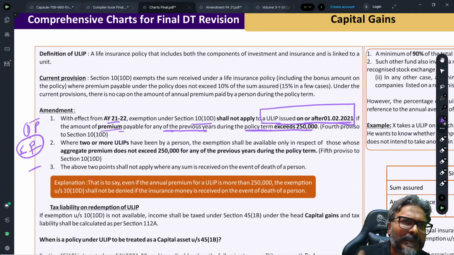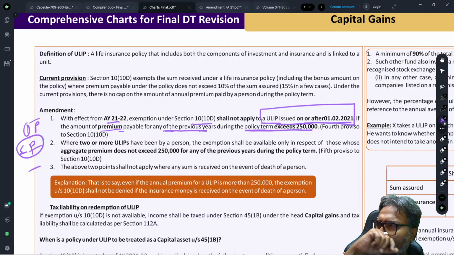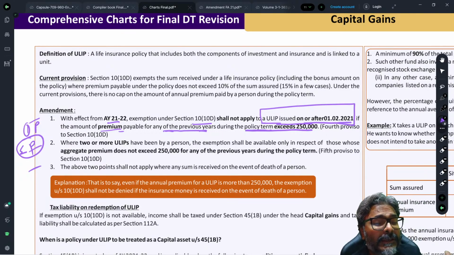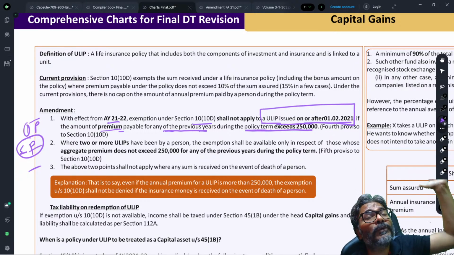Is that clear? Supposing, students, I have taken on or after 1st of February 2021 three policies, and the annual premium of each policy is rupees 1 lakh each. The premium which I am paying for each policy does not exceed 10% of the sum assured. Then what happens? Individually, in this case, the amount of premium does not exceed the threshold of 2.5 lakhs.